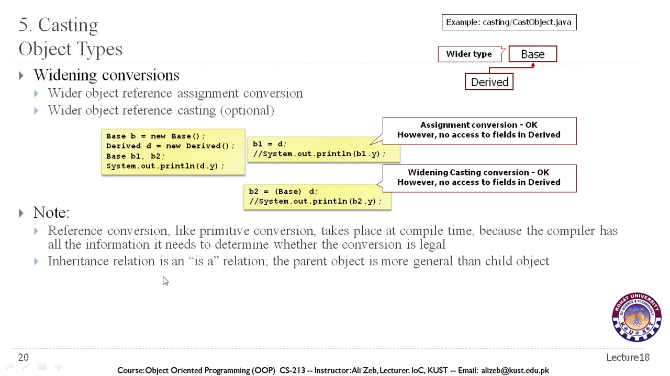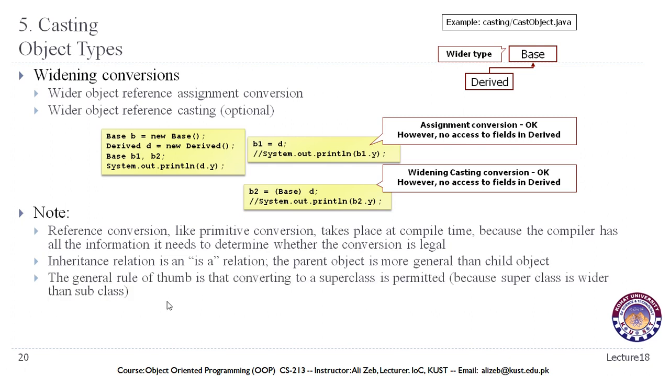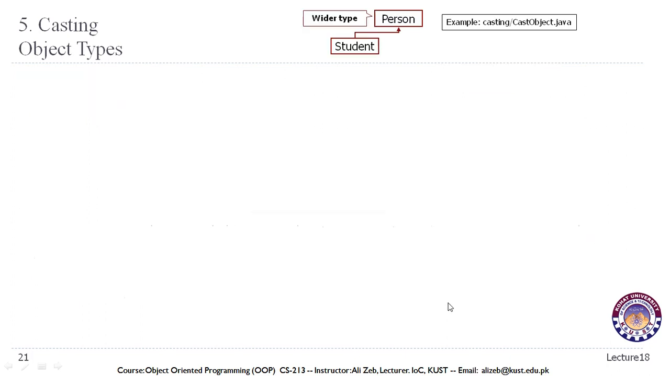Inheritance relationship is an is-a relation. The parent object is more general than the child object. That means that the parent object is the wider type and the conversion is straightforward. It can be done through simple assignment. The general rule of thumb is that converting to a superclass is permitted because the superclass is a wider type than the subclass.